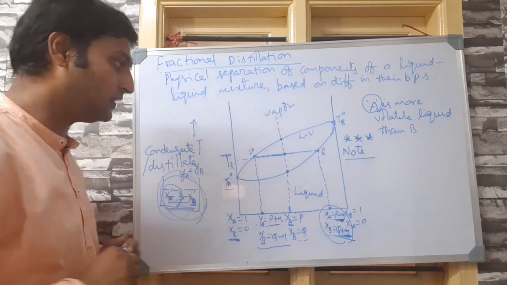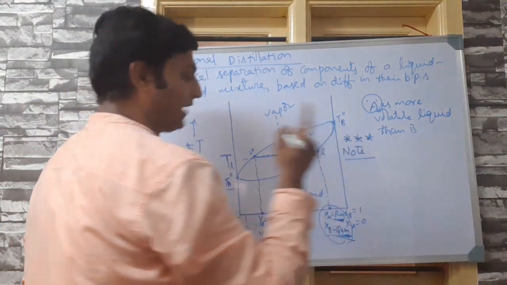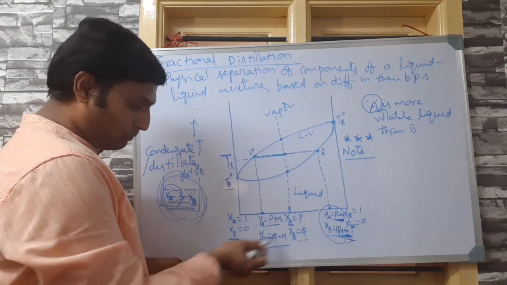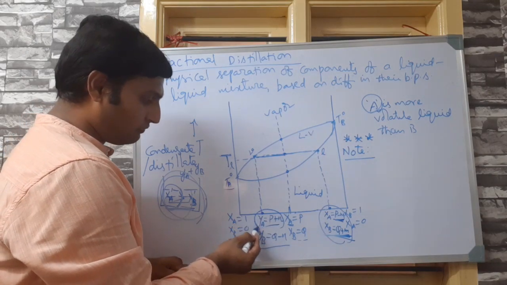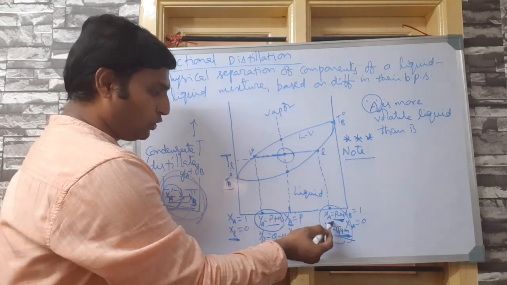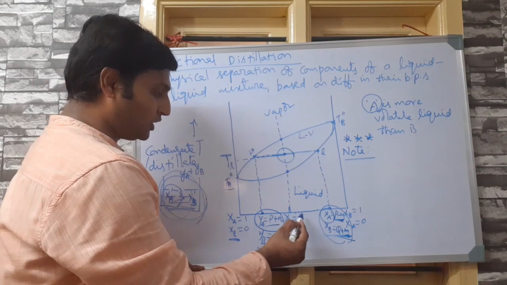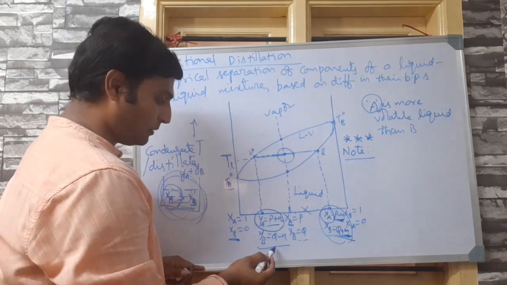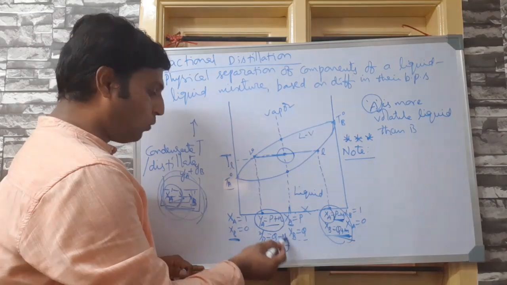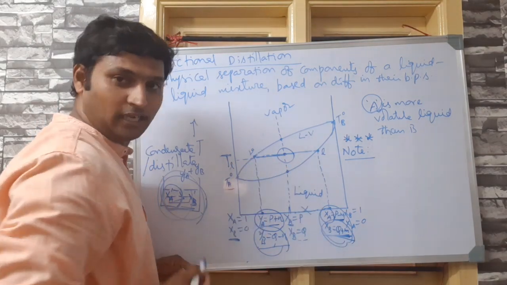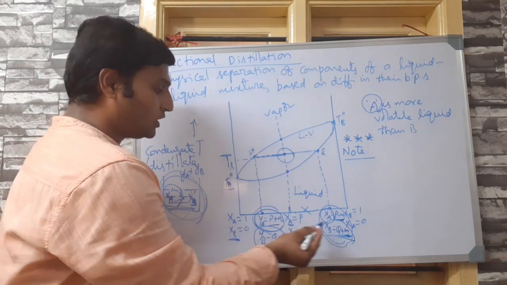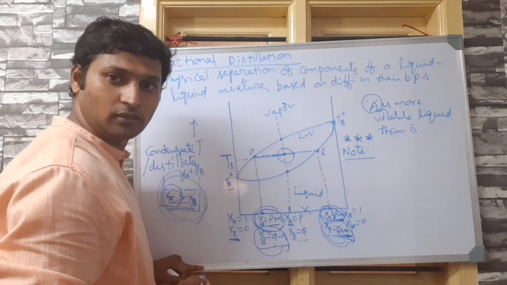Now please observe. If fractional distillation has to happen, you can notice that for both the components, at any given temperature, the vapor phase composition should be different from the liquid phase composition. See here, Ya is different from Xa at temperature TL. Yb is different from Xb at temperature TL. So, for each component, the vapor phase composition should be different from the liquid phase composition.